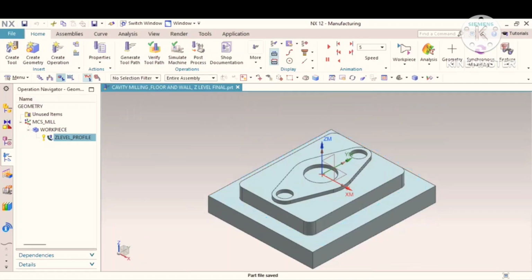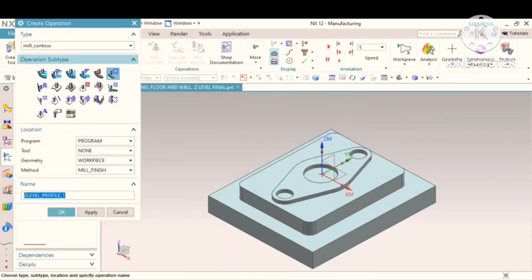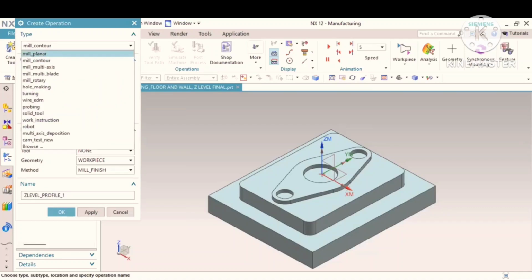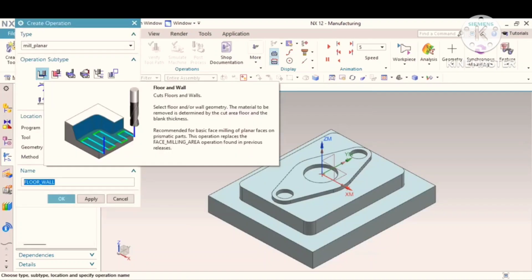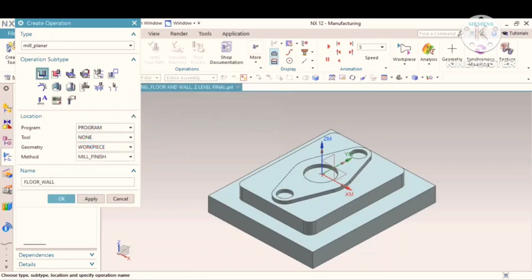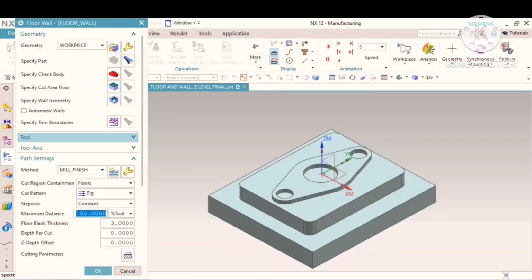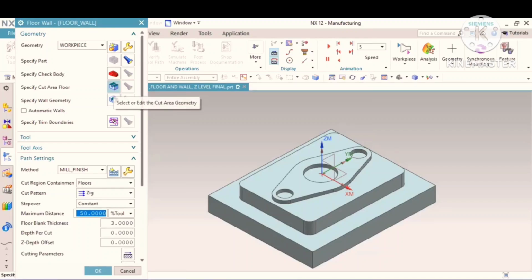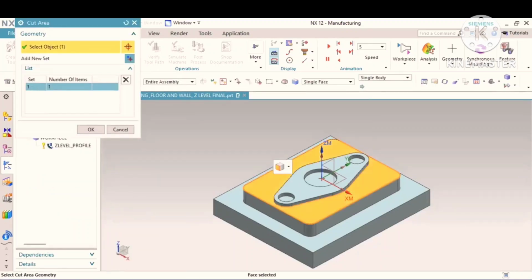Save it. We can take second operations for mill planar. Take it, floor and wall. Program is same, workpiece is same. We will take finish. We will select the tool. In this specific cut area, here in this material we will remove the material. Cut area floor, this is my floor. This material I will remove.